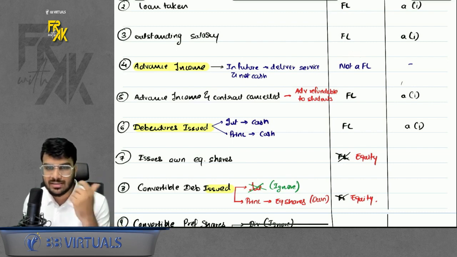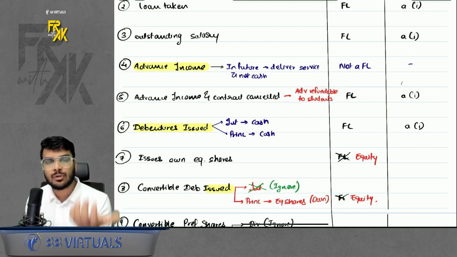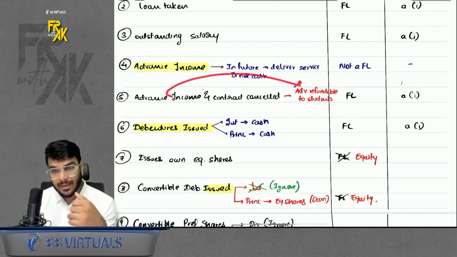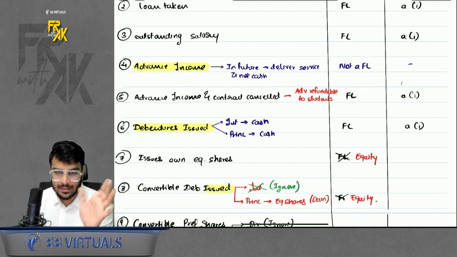Acha, what if the contract is cancelled? I received advance income, but I refuse to give the services. In that case, I will have to repay your money back. So it will be a financial liability in that case.